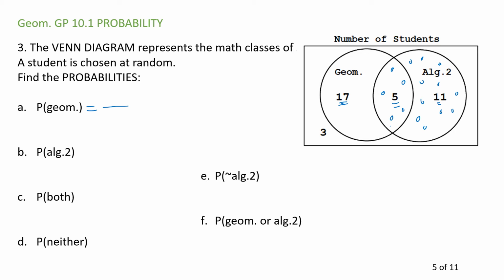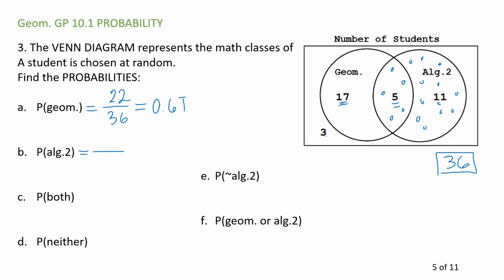Well, I already said there are a total of 22 in the geometry circle. But I have to add up the total to find the total number. There's 17 plus 5 plus 11 plus this 3 who aren't in either for the total of 36. So out of 36 people, 22 of them have geometry. That's the answer. It's what you want. I want someone in geometry. Out of a total of 36, that is about 6%.